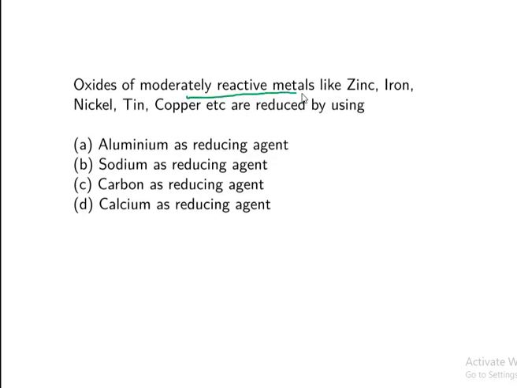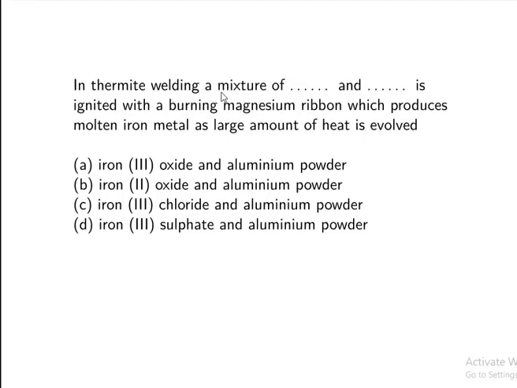Oxides of moderately reactive metals like zinc, iron, nickel, tin, copper, etc. are reduced by using carbon as a reducing agent. In thermite welding, a mixture of dash and dash is ignited with burning magnesium ribbon, which produces molten iron metal as a large amount of heat is evolved.